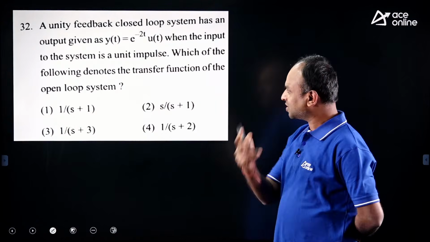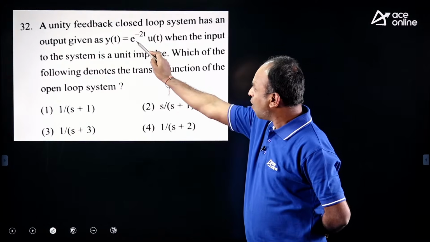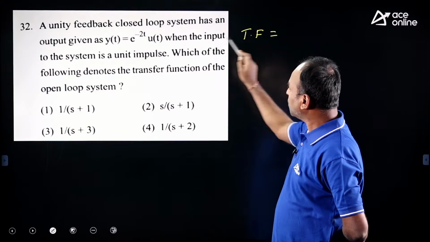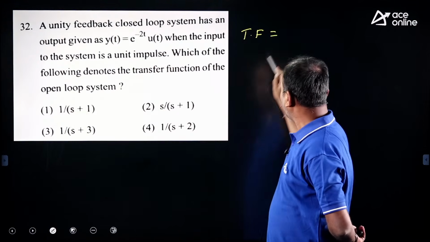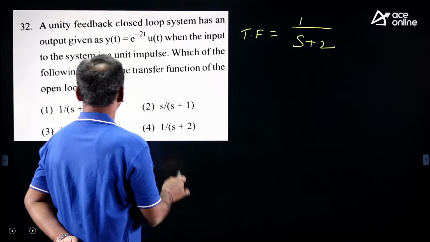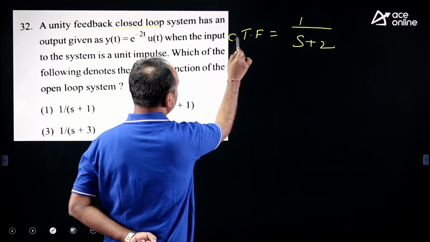It is also a simple question. The examiner has given the closed loop transfer function of the output. Apply the Laplace transform; what do we get? Come on, tell me, s plus 2. It is clearly mentioned as closed loop, so simply write down the closed loop transfer function.